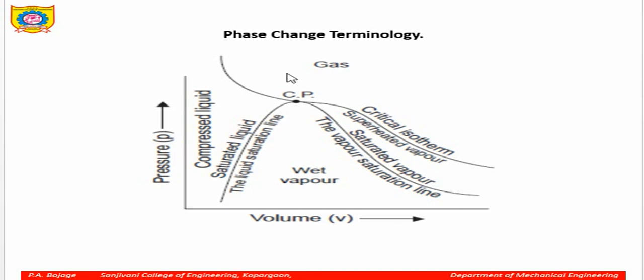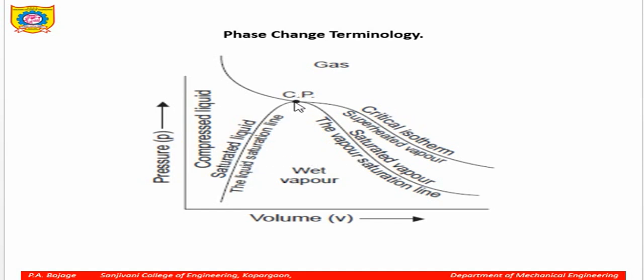It is called saturated because the liquid has absorbed a sufficient quantity of heat and can no more remain in the liquid form, and hence it changes the phase. That is called the saturation point of that liquid, and that is the reason why after this point we have the liquid plus vapor region.